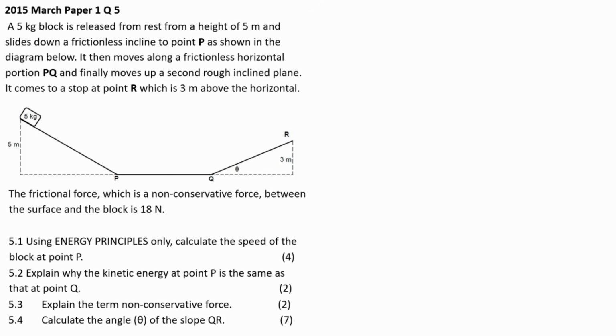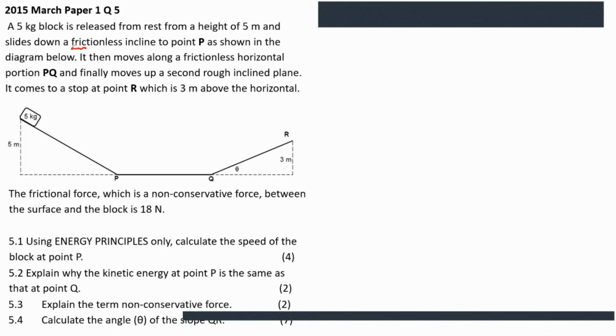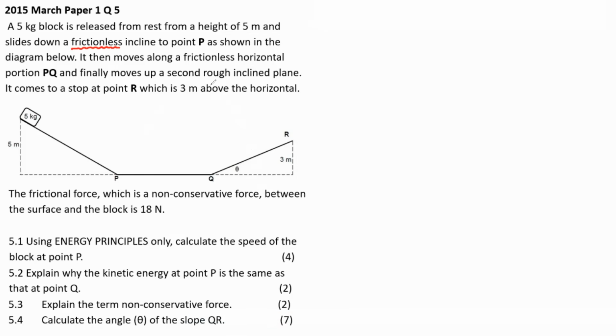The 5 kg block is released from a height of 5 meters and slides down a frictionless incline. So the incline has no friction. Then it gets to point P, then moves along a frictionless horizontal portion PQ. Finally, it moves up a second rough inclined plane.